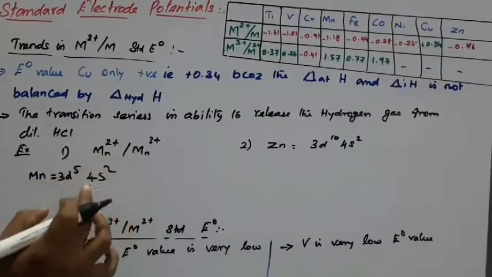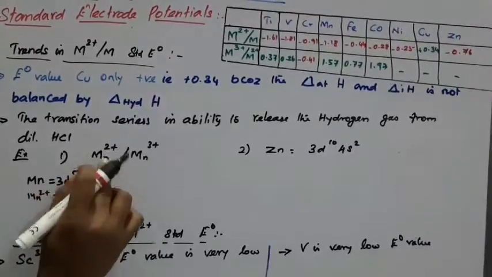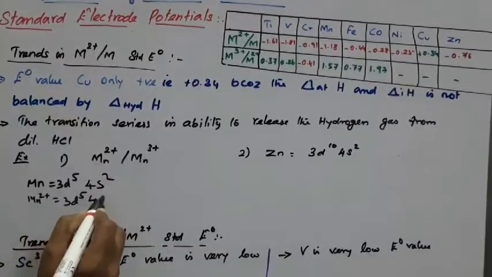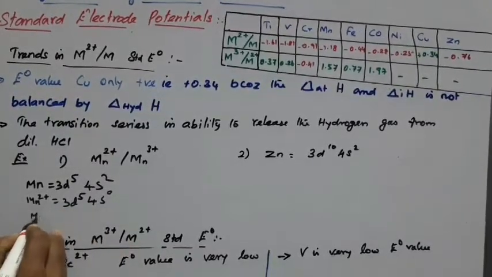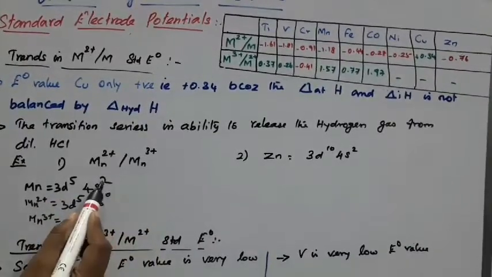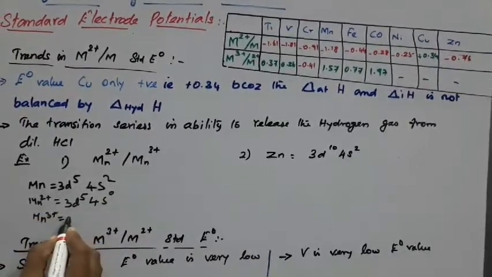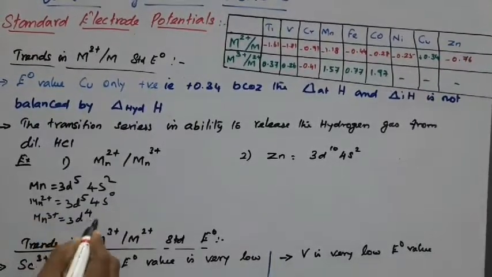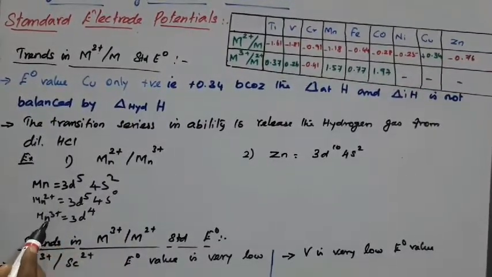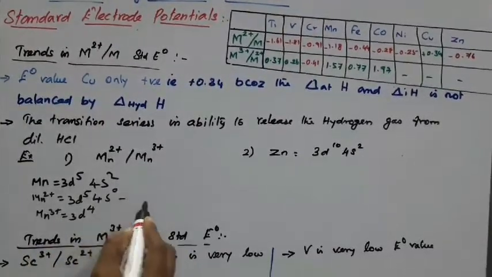For Mn2+, we remove 2 electrons from the s orbital, so we get 3d5 4s0. For Mn3+, we remove 3 electrons, 2 from the s orbital and 1 from the d orbital, so we get 3d4 4s0. Comparing Mn2+ and Mn3+, 3d5 is a half-filled stable electronic configuration.